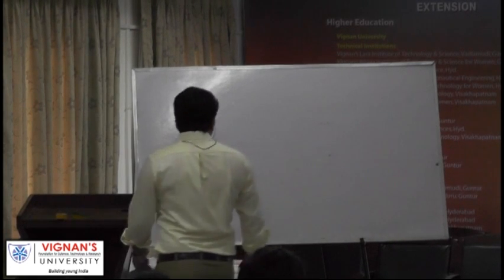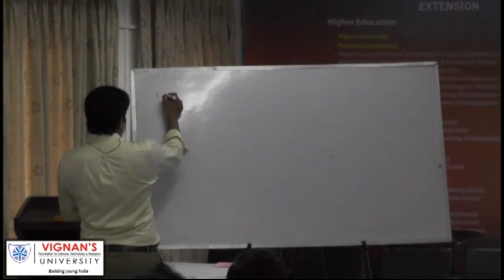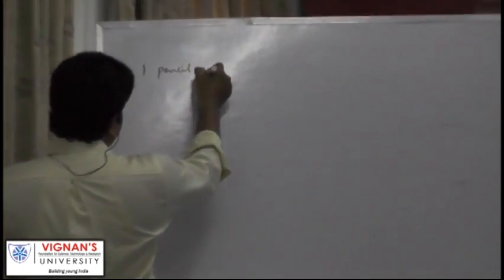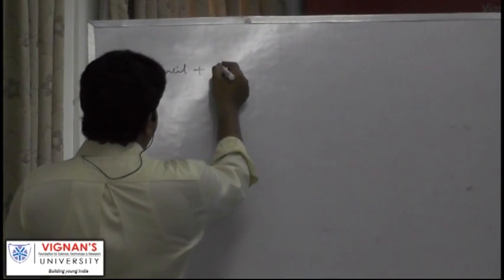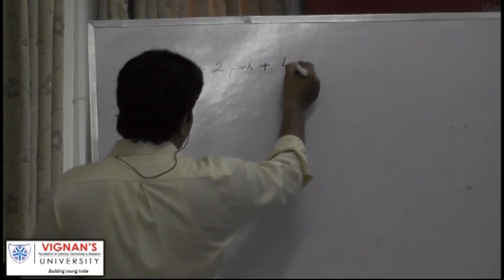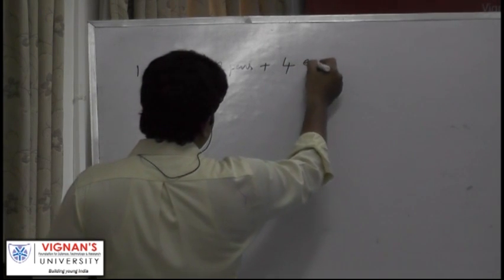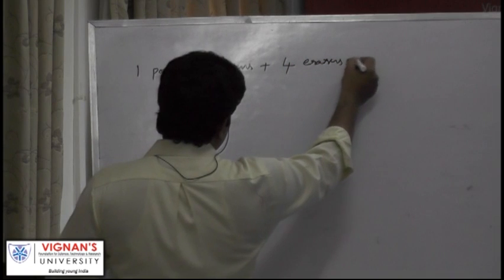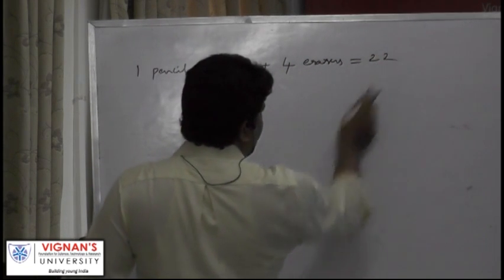Cost of one pencil plus 2 pens plus 4 erasers is how much? 22.